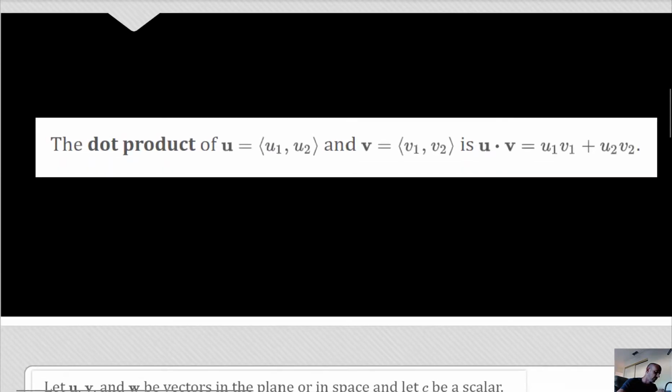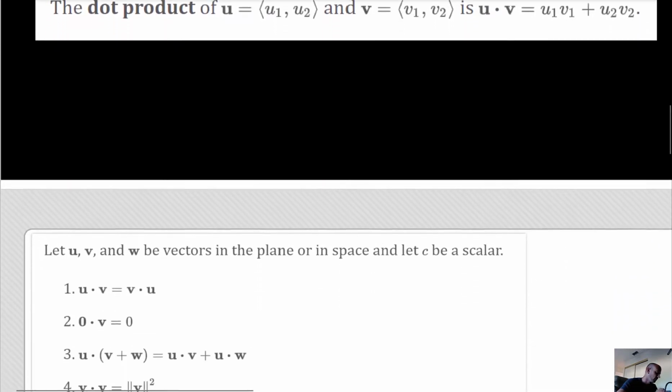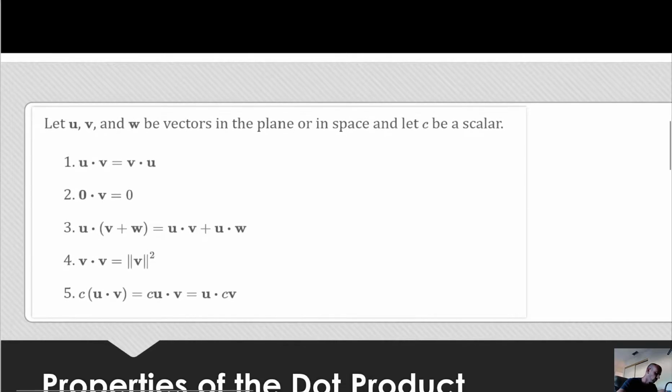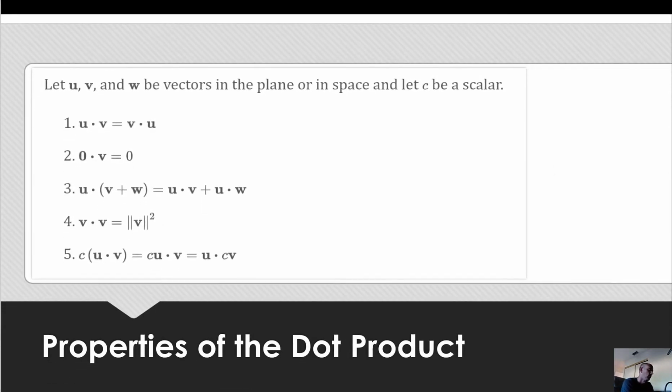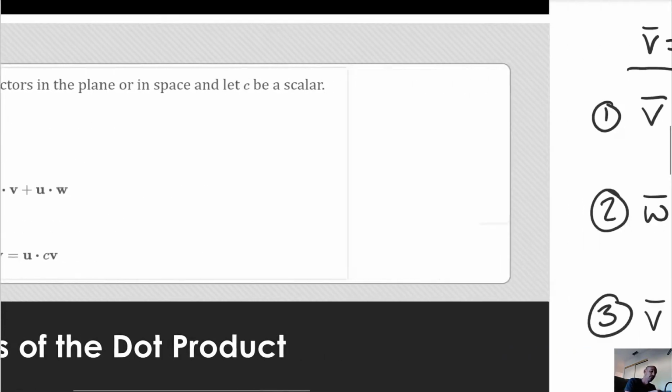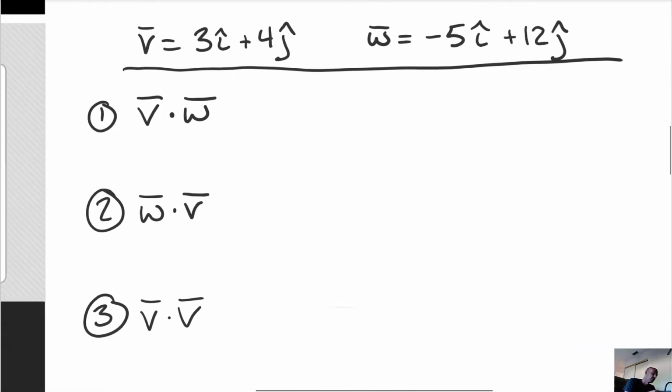There's a definition we got from before. Makes tons of sense, huh? And now, we're into the rules. What's up with our rules? Like U, V, and W be vectors in the plane or in space? We're in space? And let C be a scalar? There's just a bunch of stuff written down. Let's get out of here. Let's go over here. Let's look at some mellow stuff.